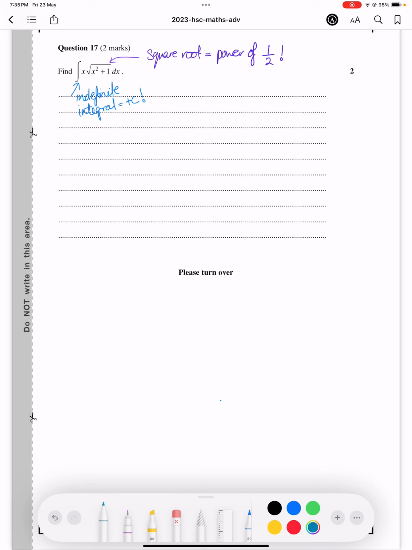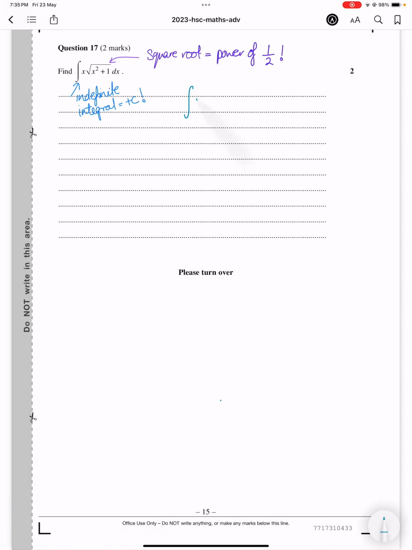This is how to solve this integration question. So first of all, we need to study the question. It's an indefinite integral, and we can benefit from rewriting it so that we have a power instead of the root.